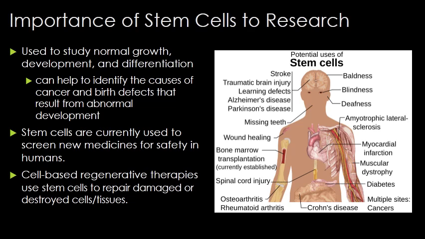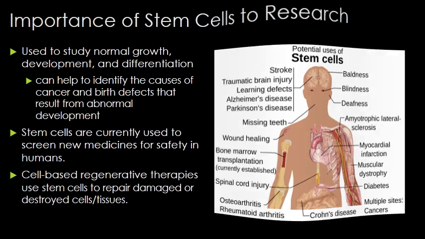Currently, we're using stem cells to screen new medicines to check for safety of medicines for human use. But stem cells offer a renewable source of replacement cells and tissues for a person. Bone tissue from bone marrow cells, cells from the pancreas to produce insulin to treat diabetes, all sorts of different things that we could use stem cells for in the future.